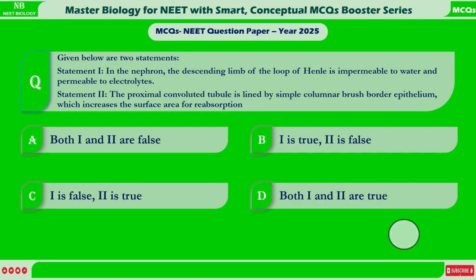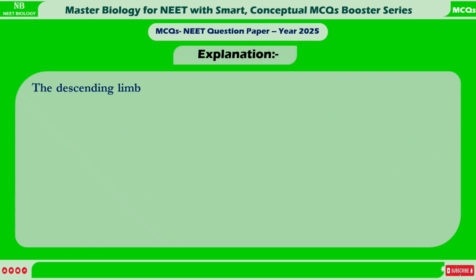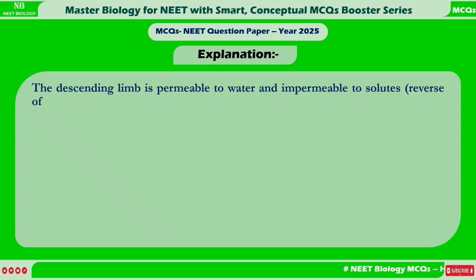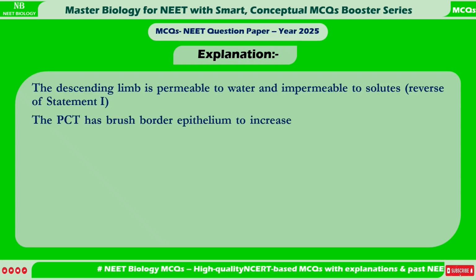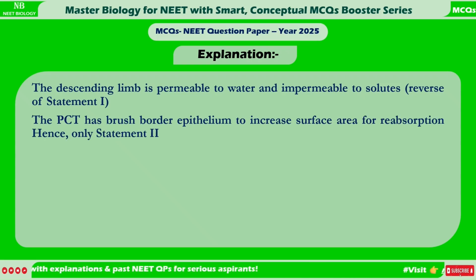Correct answer is C. Statement 1 is false, statement 2 is true. Explanation. The descending limb is permeable to water and impermeable to solutes, the reverse of statement 1. The PCT has brush border epithelium to increase surface area for reabsorption. Hence, only statement 2 is true.